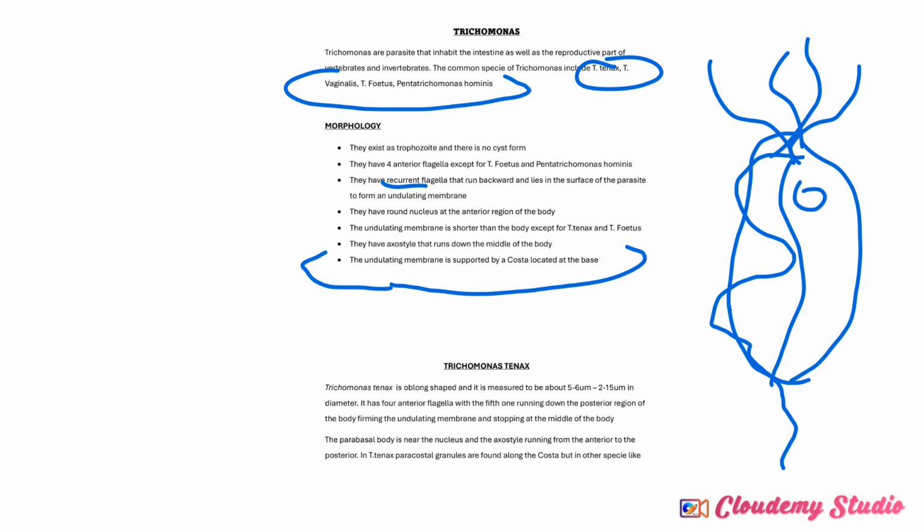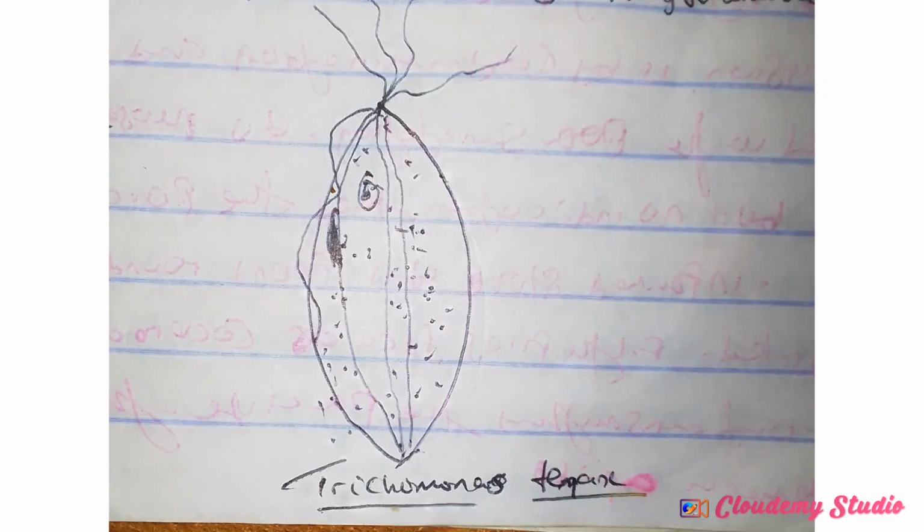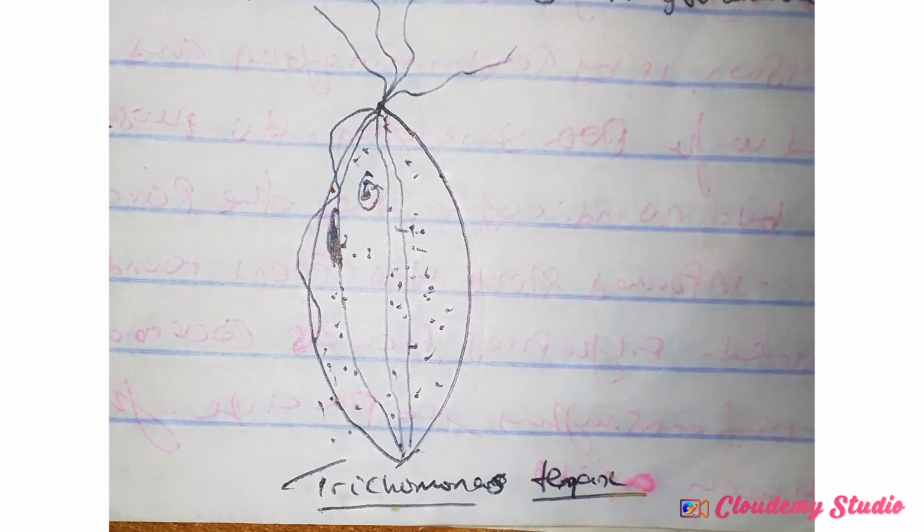In T. tenax the paracostal granules are found along the costa, but in other species like Trichomonas vaginalis, the paracostal granules and paraxostylar granules are present alongside each other and are more numerous than in T. tenax.